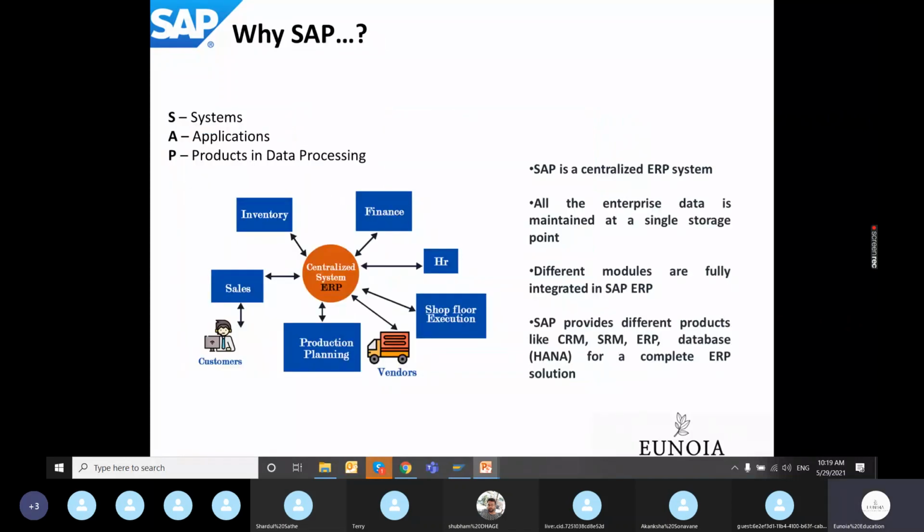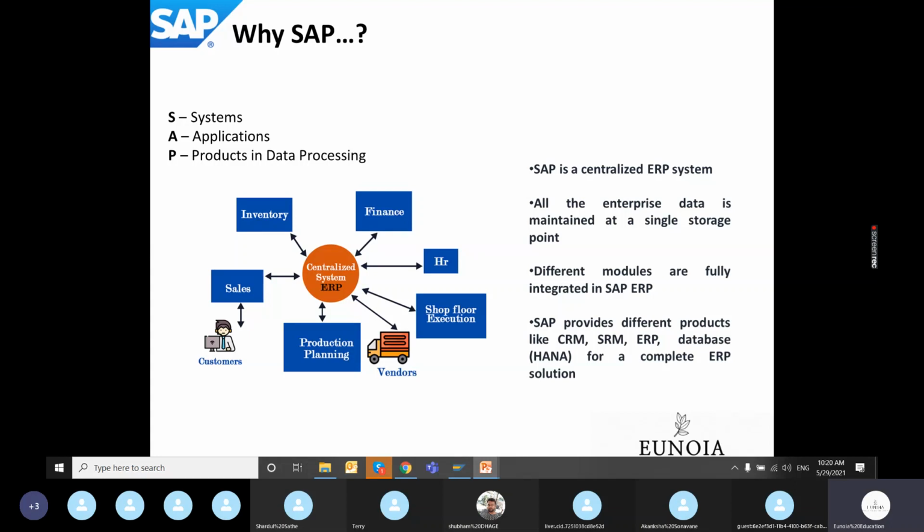Then why should we go for SAP and not for any other ERP software? The first point is that SAP is a centralized ERP system. Centralized means there is a single database which is synchronized with all the data of an enterprise. It's not the only reason why we should go for SAP. Other ERP softwares also have the same thing.